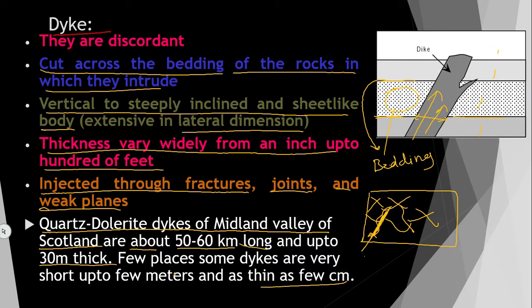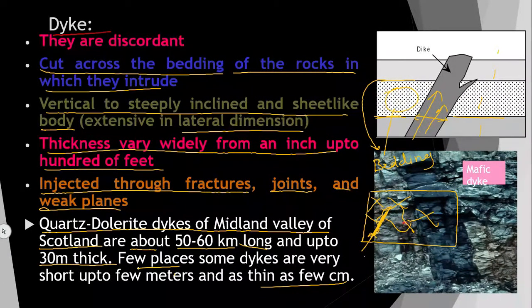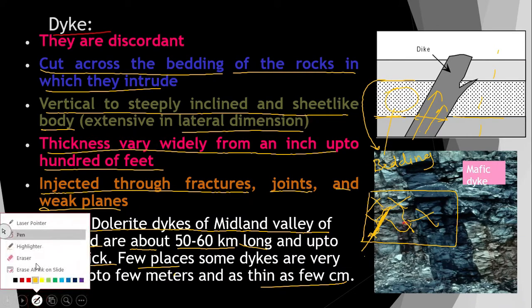Some dikes are there. You can see nearby places as well here, wherein the thickness is very small and the length is also very small, but the length can go up to hundreds of kilometers and the thickness may go up to hundreds of feet. Here you can see. So, real time example.